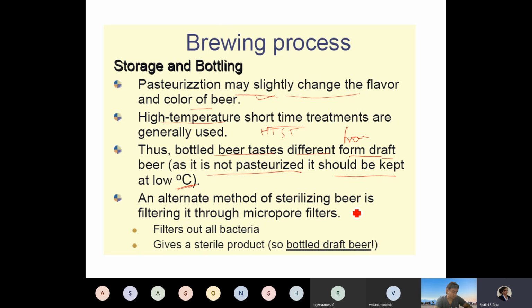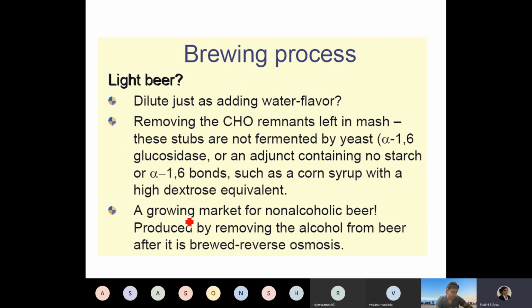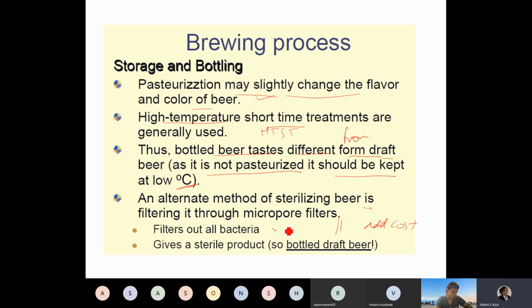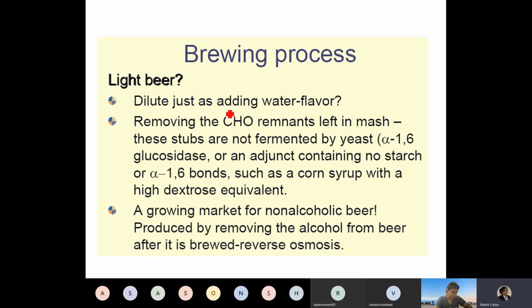An alternate method for sterilizing beer is filtering it, but this will add a lot of cost to the beer, because it is very expensive. But then, expensive beer also has more taste.